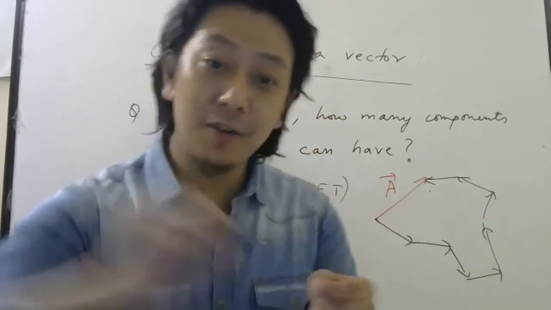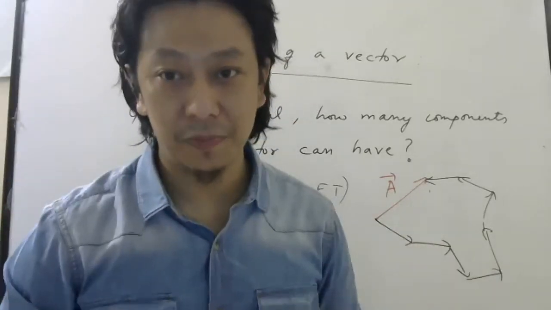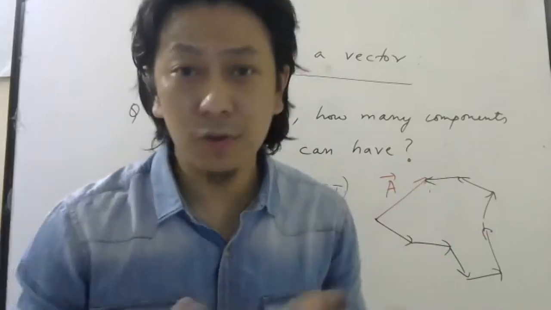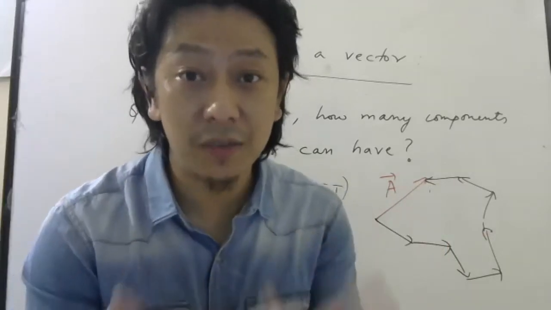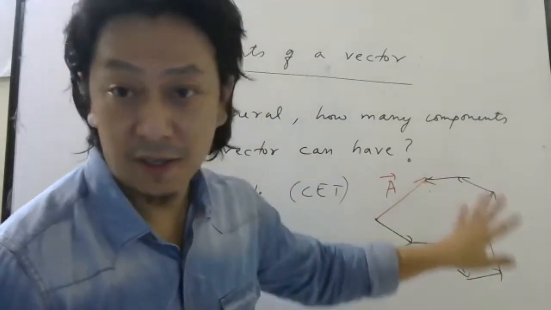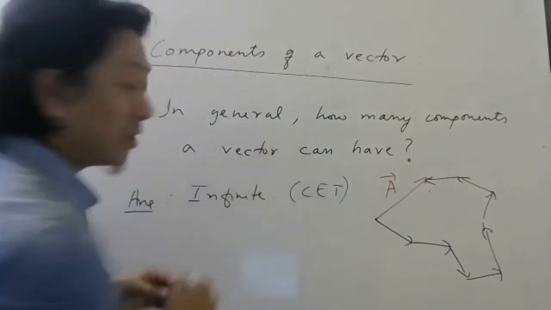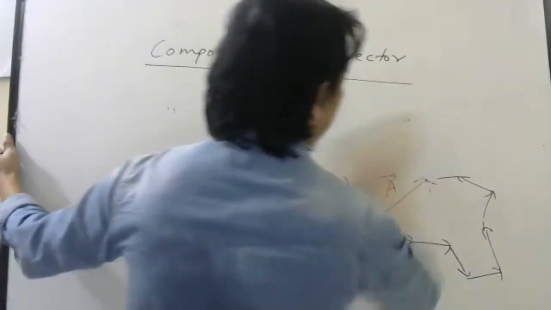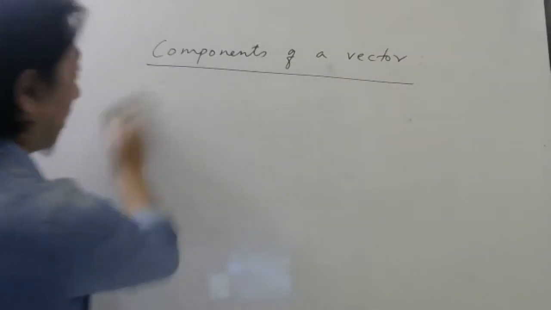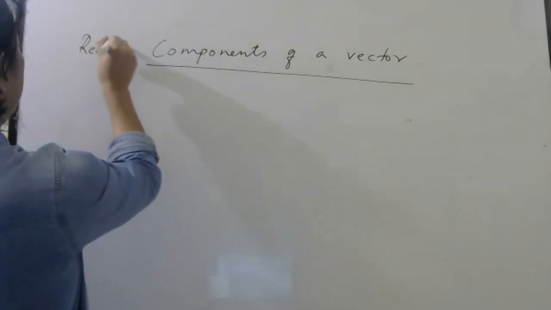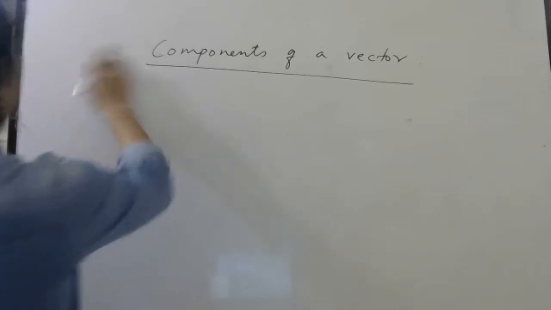So that way you can draw an infinite number of components, which means if you do this way, it is useless, because if something is infinite, you can't really work with it. You can't work with infinities, right? So we are not going to consider this kind of components. So we are not going to discuss components of a vector in general. So we are going to be very specific about components, and the topic that is important for us is this. Let me write here.